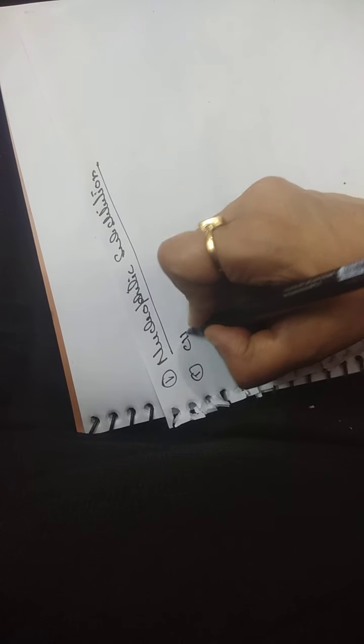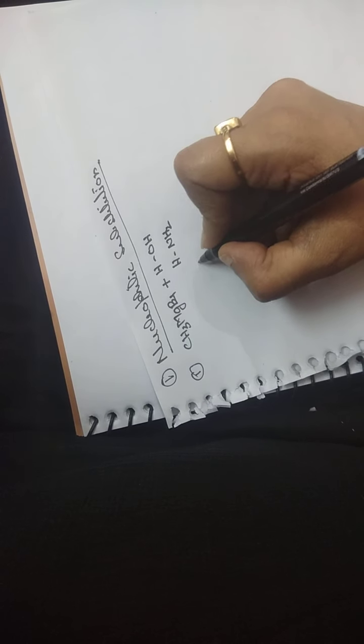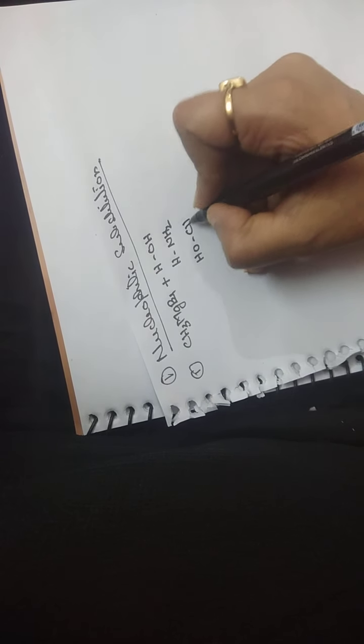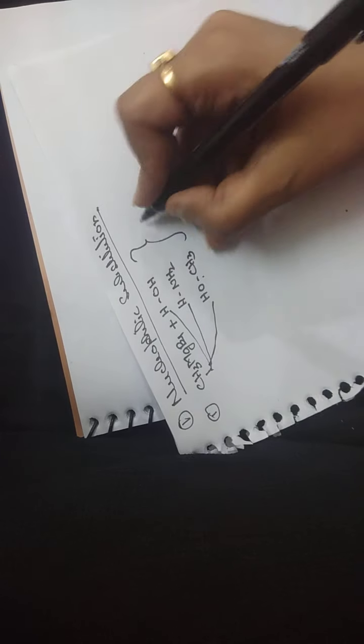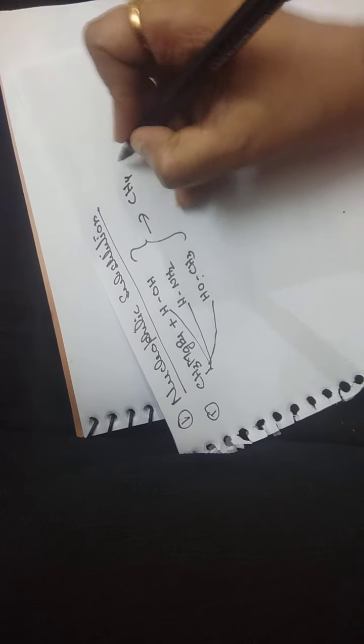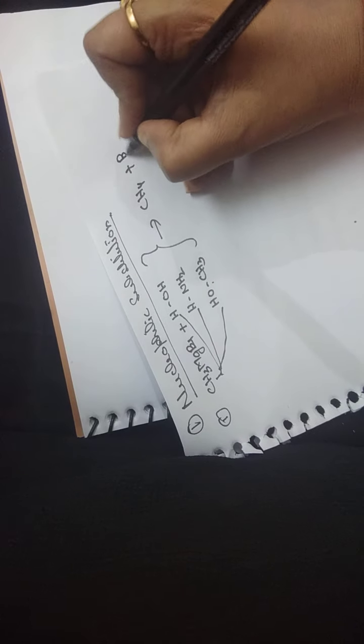Whenever Grignard's reagent reacts with another reactant having active hydrogen, for example water, amine, or alcohols, this active hydrogen is taken up by CH3 and we get alkane, plus a byproduct.